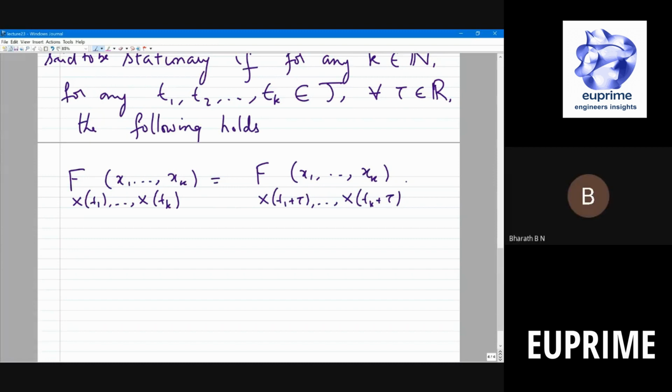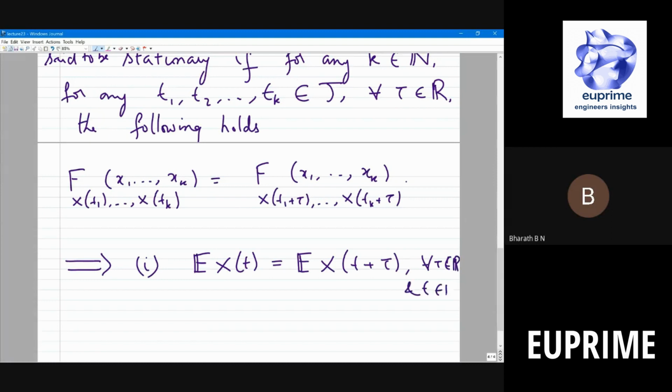What do you mean by that? What is the implication? Let's look at the first implication of this. If you look at the expected value of x of t, this should be the same regardless of what t is, because this is the same as the expected value of x of t plus tau for all tau and t.